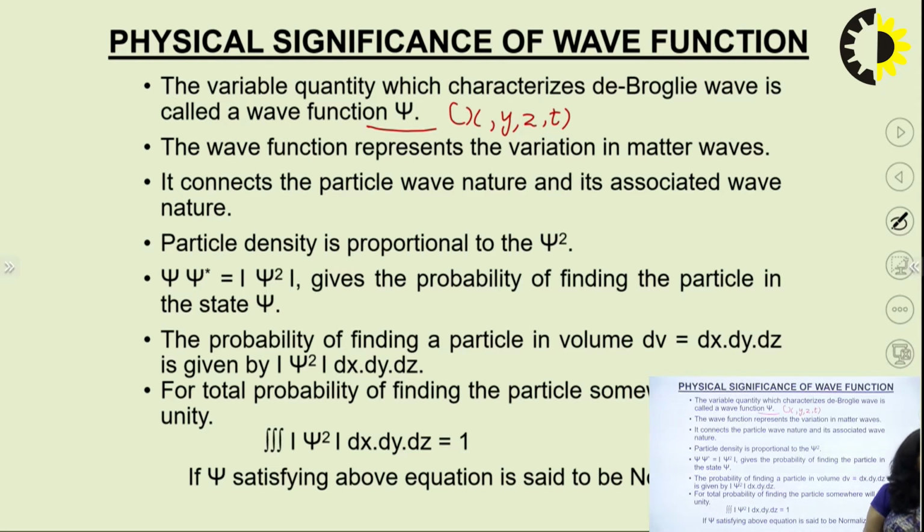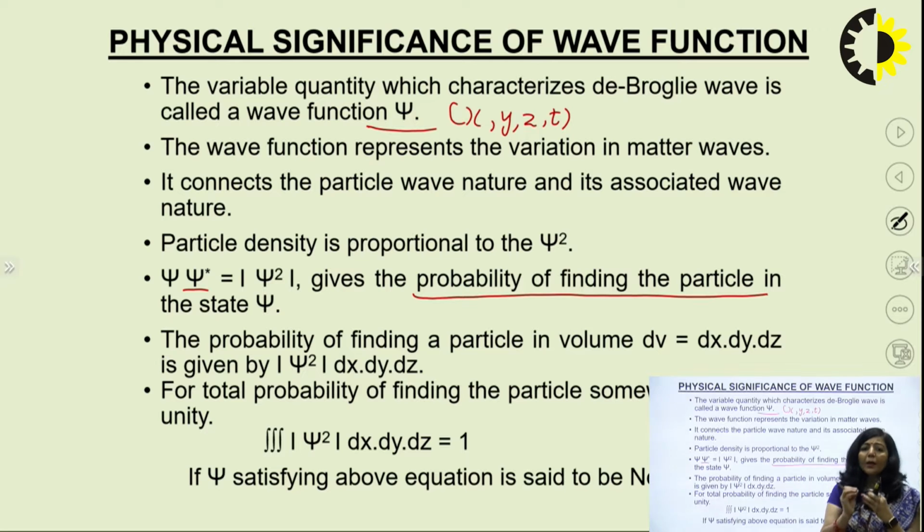Now, at the time when this wave function was proposed, it was only known that the wave function psi is a complex mathematical function. Later on, the meaning of this wave function was interpreted: when psi, the wave function, is multiplied with its complex conjugate, where psi star represents the complex conjugate of the wave function, psi into psi star represents the probability of finding the particle.